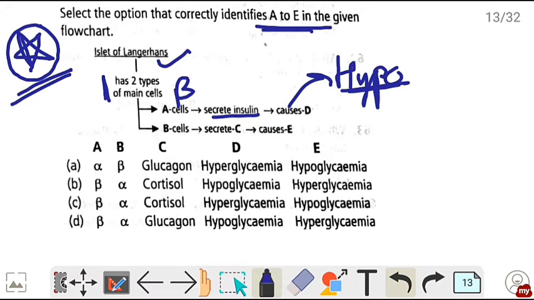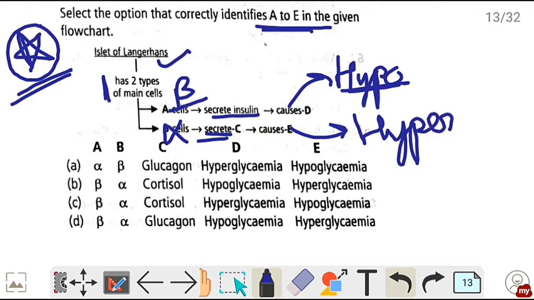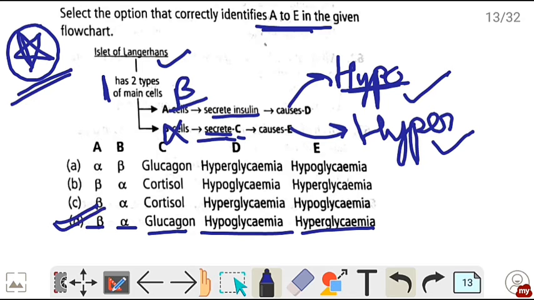And B cells, तो एक beta cells हो गया तो दूसरा यहाँ पे alpha होगा, alpha cells secrete glucagon and glucagon blood sugar level को increase करता है, तो this will be hyperglycemia. तो यहाँ पे A will be beta, B will be alpha and C will be glucagon, D is hypoglycemia and E is hyperglycemia. So correct is option D.